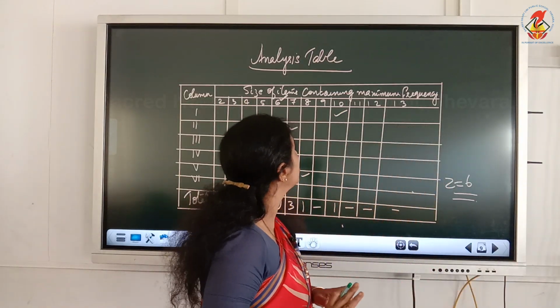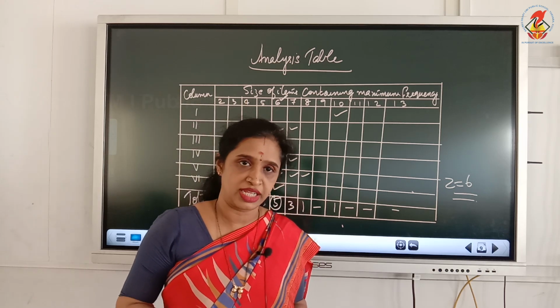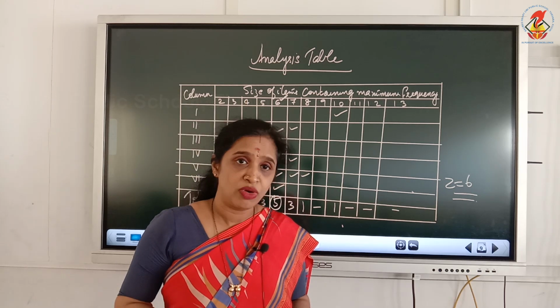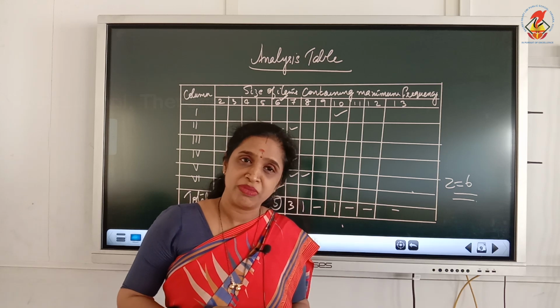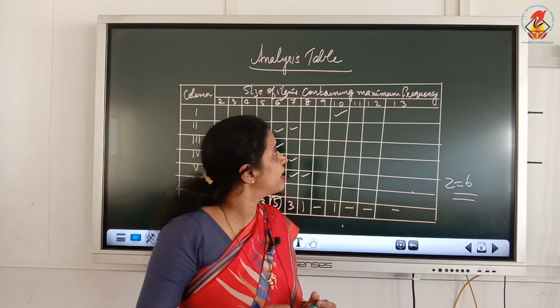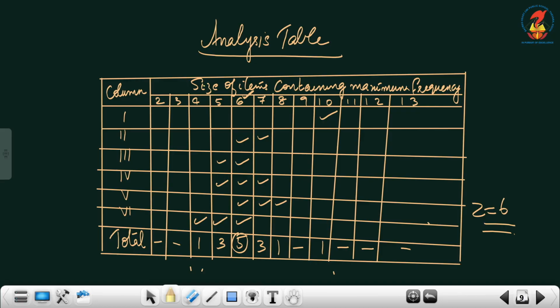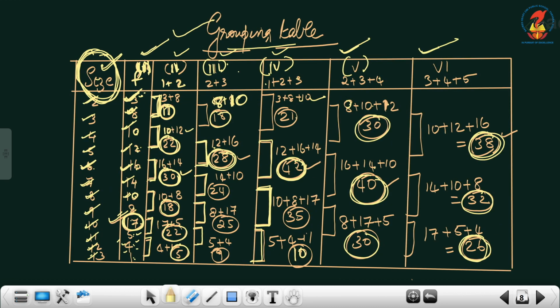Then after that you have to prepare the analysis table. What is this analysis table? To find out the model value, analysis table is a must. Without analysis table we can't find out the model value. To prepare analysis table, what has to be done? This is the procedure. First you have to draw the columns and the rows. How many columns do you have? 6 columns we have, isn't it?